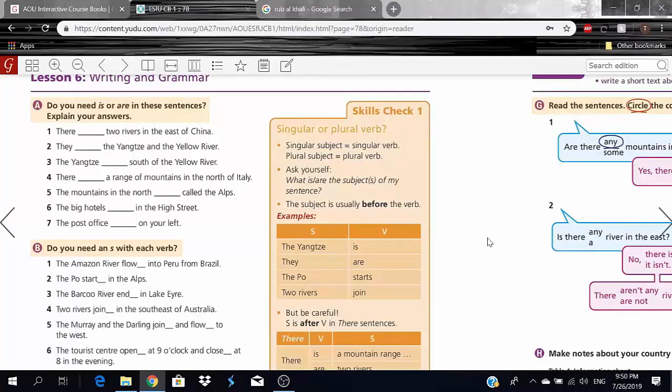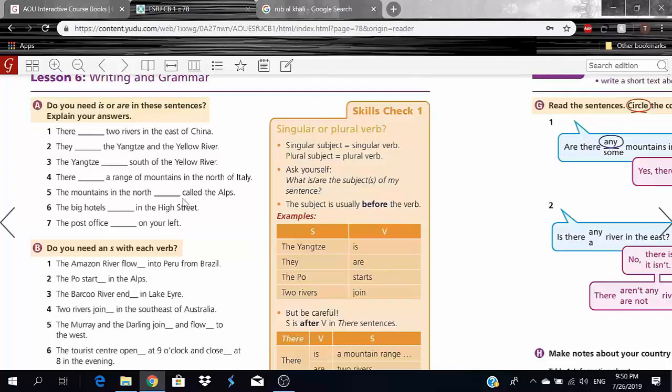Let me elaborate on what I'm talking about here. So you gotta ask yourself, what is or are the subject or subjects of my sentence. So for example, the subject, by the way, is usually before the verb, and I say usually because it's not always before the verb, and we'll see multiple cases when we do the exercises here.